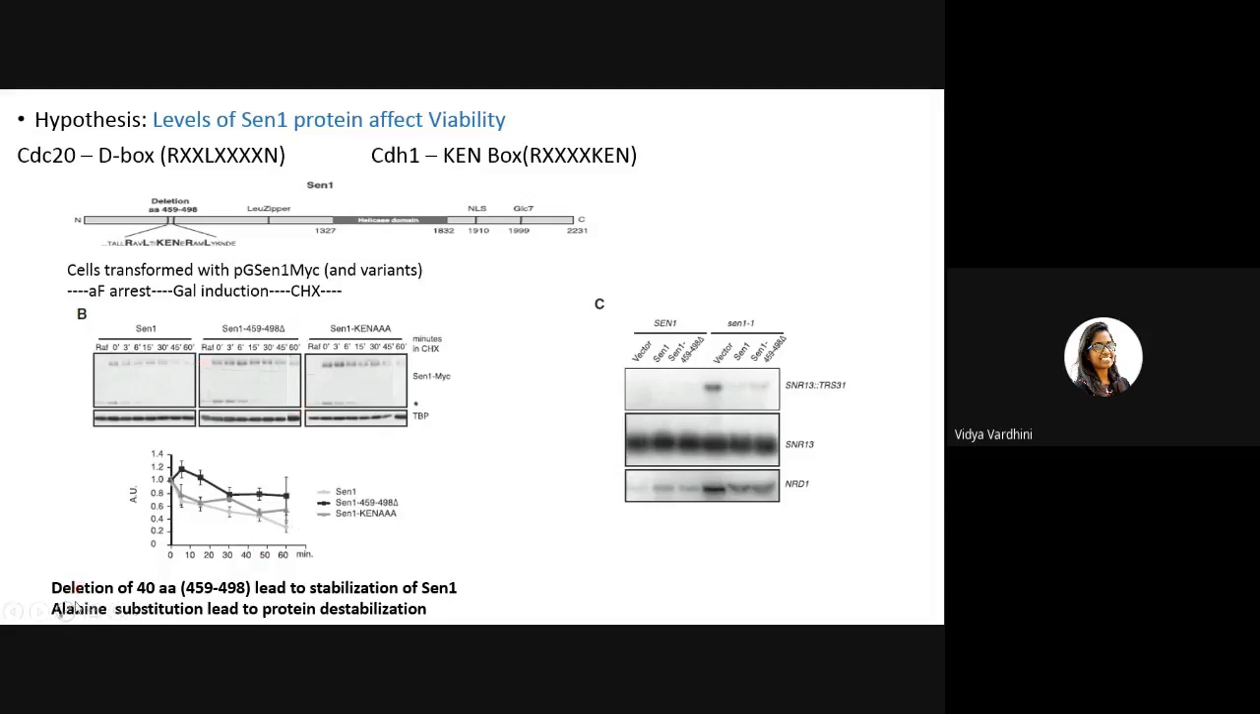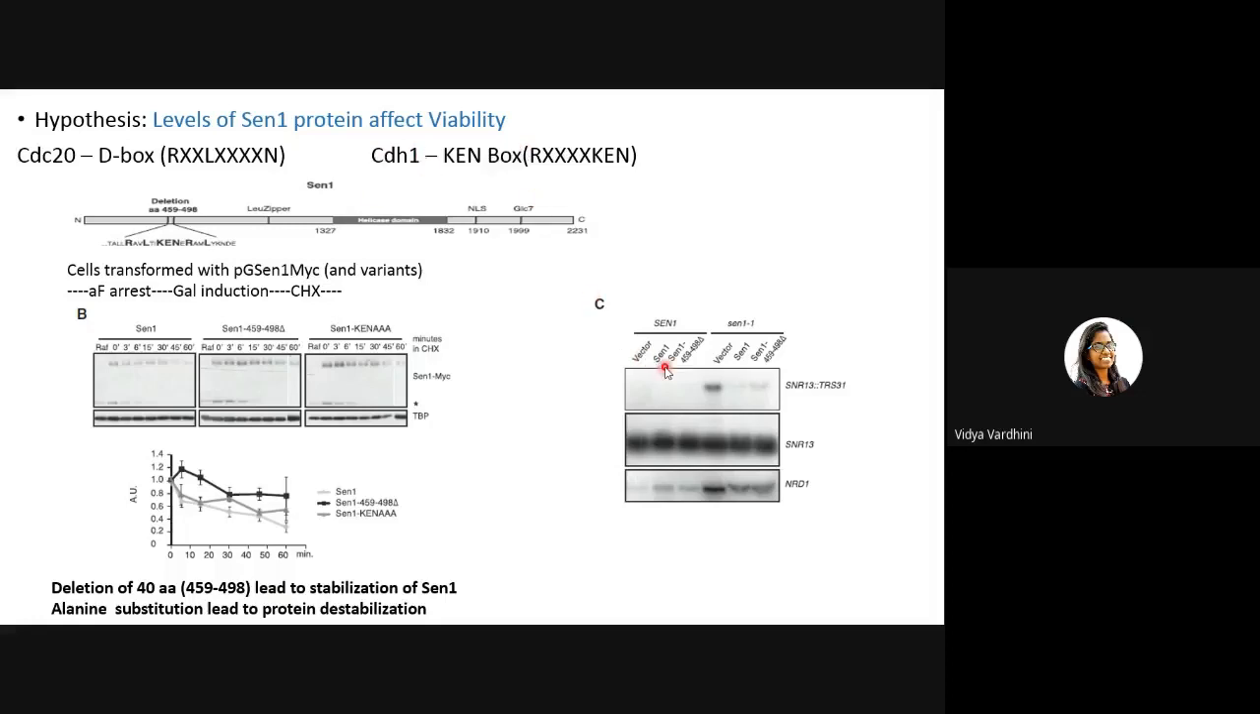So from this study, they concluded that deletion of the 40 amino acid led to stabilization of SEN1. Yes, there is something in this 40 amino acids that is being recognized by CDH1 and leading to its degradation. But alanine substitution is also leading to protein destabilization. Alanine is not recognized by CAN1, but it is similar to the CAN box, but not exactly the CAN box. So they said that SEN1 degradation depends on amino acids that resemble APC motifs, but does not allow them to conclude whether SEN1 acts solely as an APC CDH1 substrate.